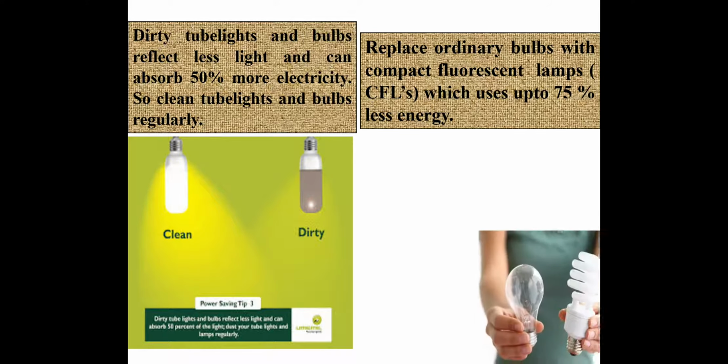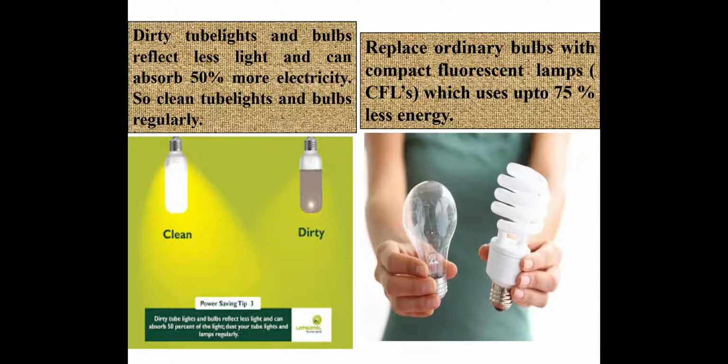Next is replace ordinary bulbs with CFLs. CFLs mean compact fluorescent lamps. Why replace the bulbs with CFLs? Because CFLs use 75% less energy as compared to bulbs. So it is always promoted now that CFLs should be used in homes to conserve electricity.